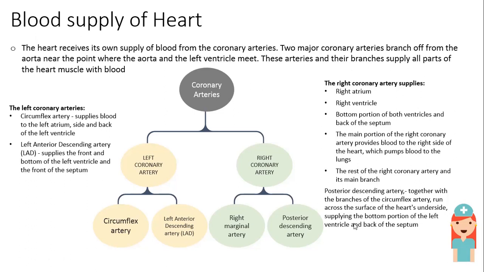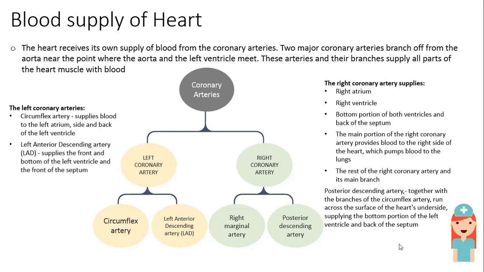The posterior descending artery runs across the surface of the heart's underside, supplying the bottom portion of the left ventricle and the back of the septum. Like I told you, the left one only supplies blood to the left part, but the right has a good nature. It gives a little blood to the left side, the left ventricle and the back of the septum.